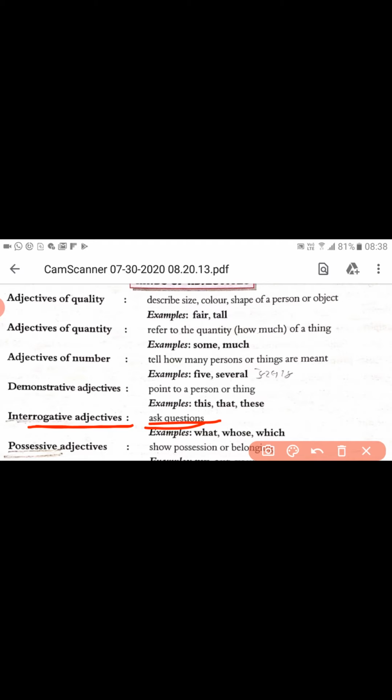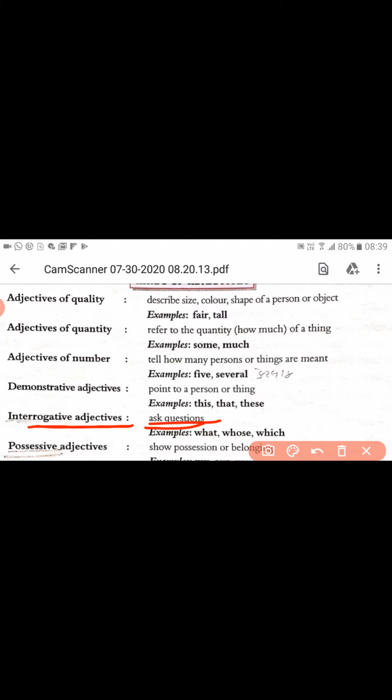Most of the WH words are like who, whom, why, what, where, which, whose, how many, how much. All these words stand for interrogative adjectives. Is that clear? It means whenever we want to know something about a person or thing in detail, we have to ask using a particular word regarding that thing or person to know its detail. So the words we use while asking are known as interrogative adjectives.